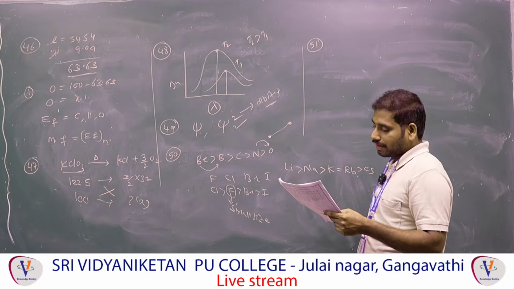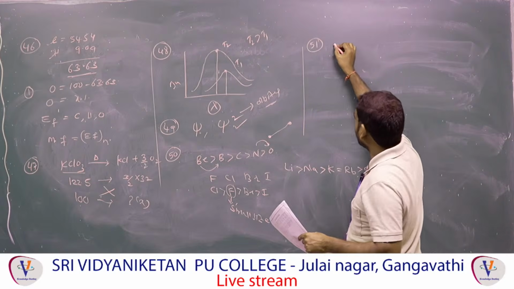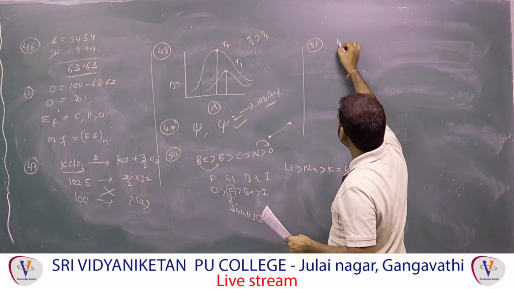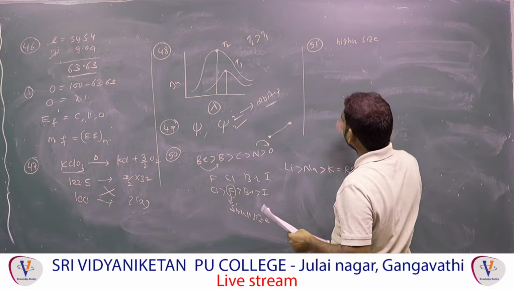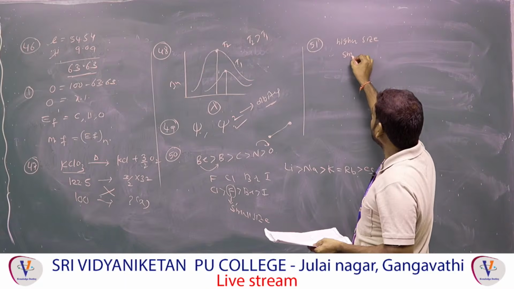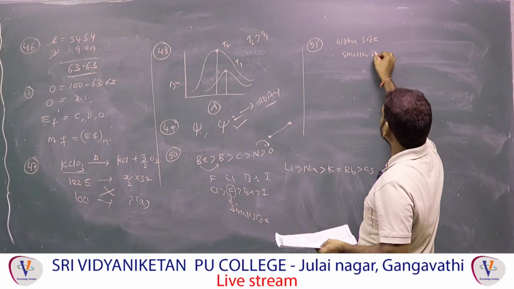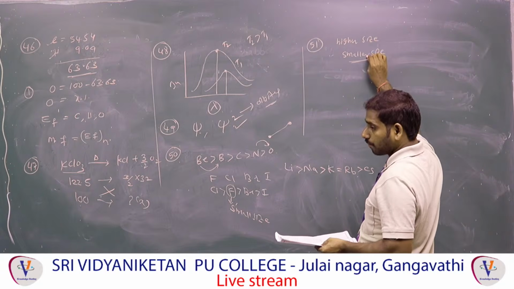The cation with the greater charge will have the higher ionization enthalpy. Yes, greater charge. The cation is having the higher charge. This type of points I have already told. Higher the charge of the cation, smaller the size. Smaller the size means more attraction.